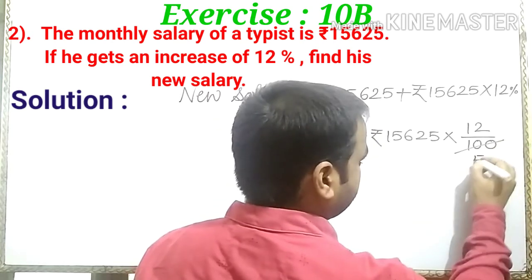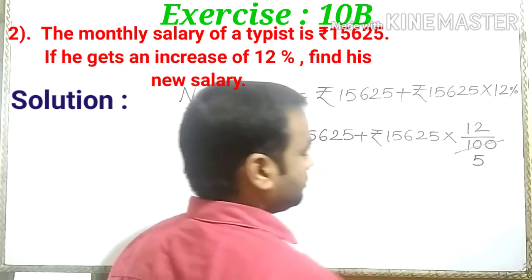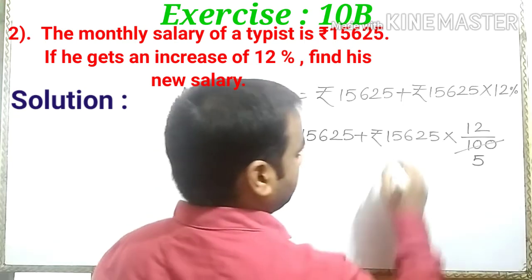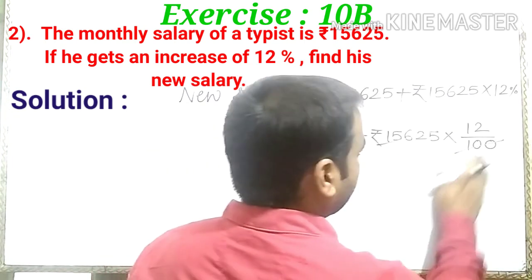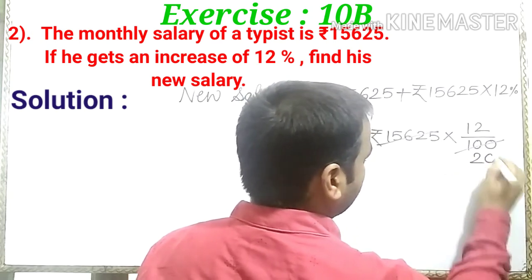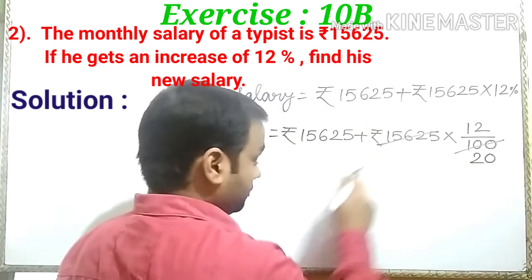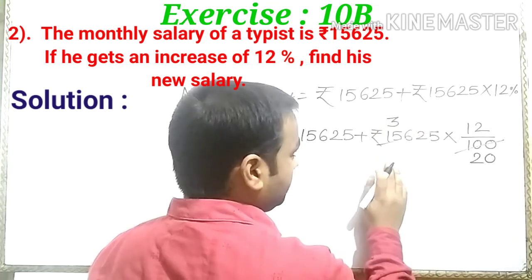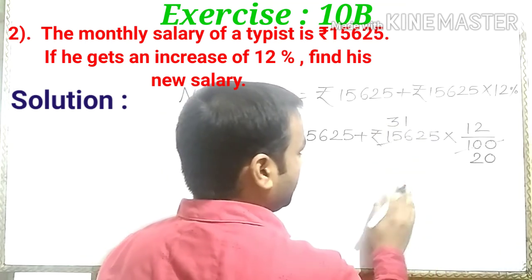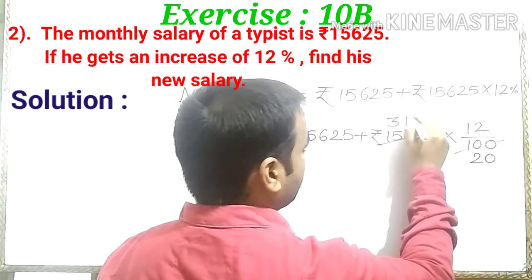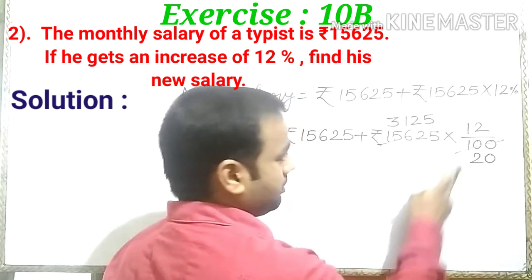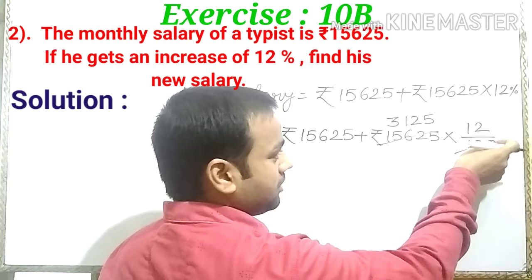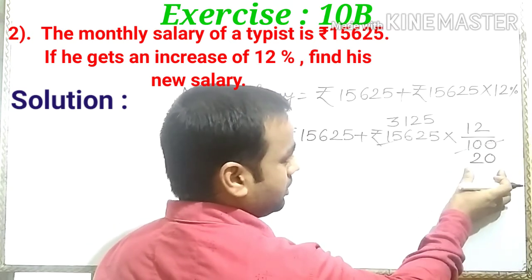Divide both by 5. Here dividing 5, 20, we get 20.